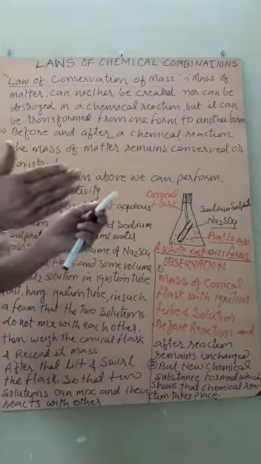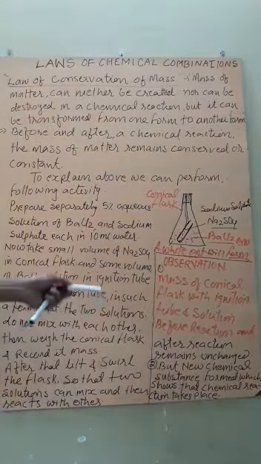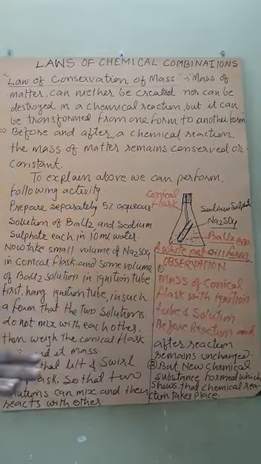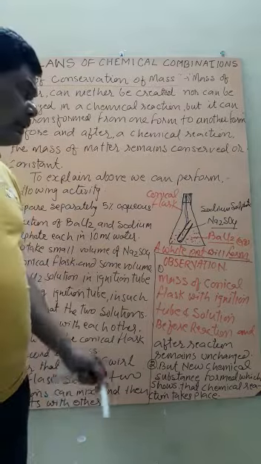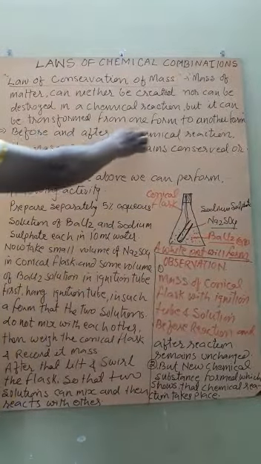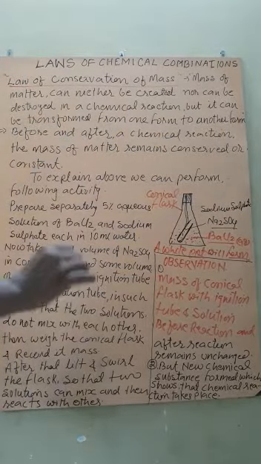Then we check the mass before the chemical reaction, when they were not mixed, and after the reaction, after formation of the white precipitate. We find that the mass of the conical flask with all the solution and ignition tube is equal to the mass of all chemicals along with the apparatus after the reaction. So it proves that before and after a chemical reaction, the mass of matter remains conserved.